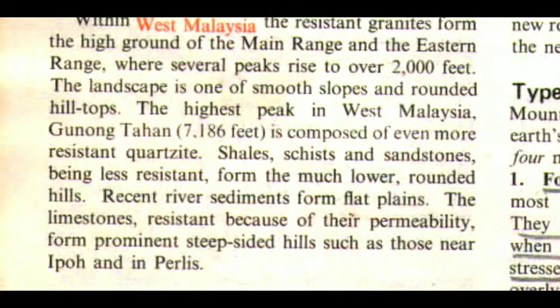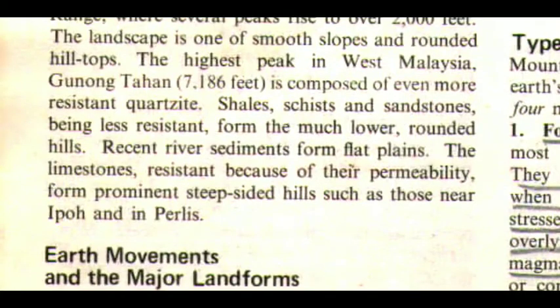The highest peak in West Malaysia, Gunung Tahan, at 7186 feet, is composed of even more resistant quartzite. Shales, schists, and sandstones, being less resistant, form the much lower rounded hills. Recent river sediments form flat plains. The limestones, resistant because of their permeability, form prominent steep-sided hills such as those near Ipoh and in Perlis.